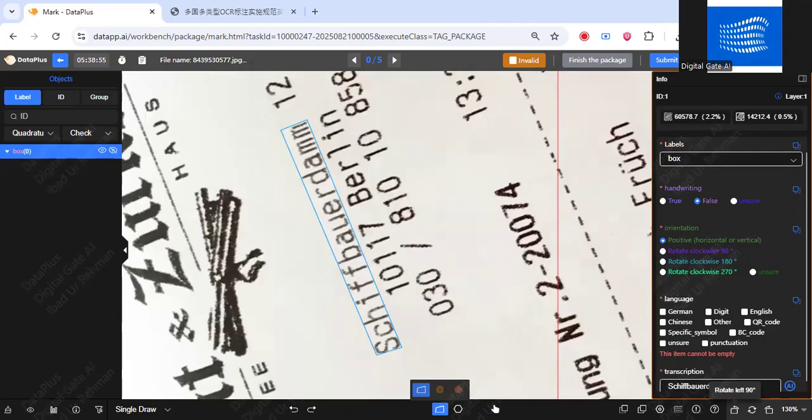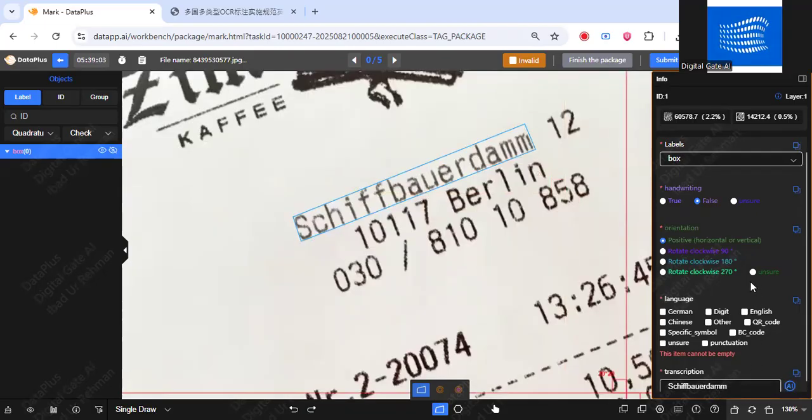So if any image is like this, you have to rotate it like this. I'm going to rotate it to the right by 90 degrees. So I have rotated it here by 90 degrees, so you have to select 90. If you are rotating the image by 180 degrees, then you have to click 180. And if you are rotating the image to 270 degrees, then you have to select this option.